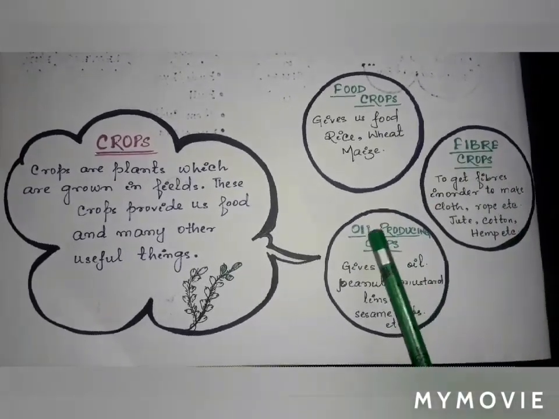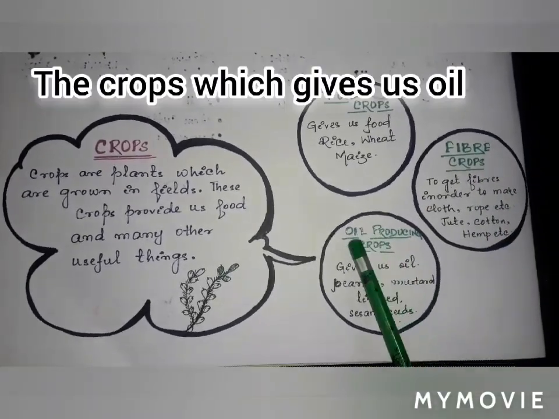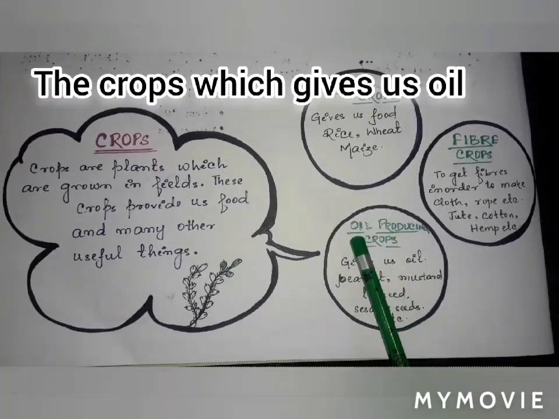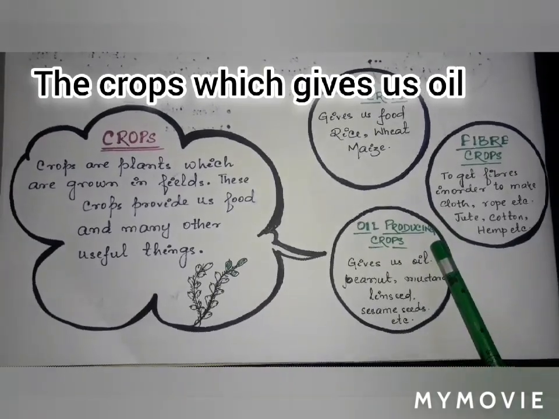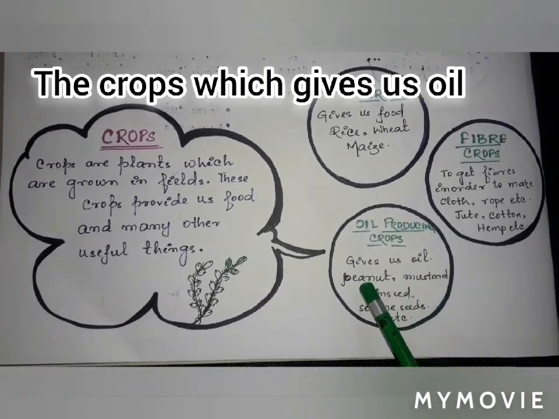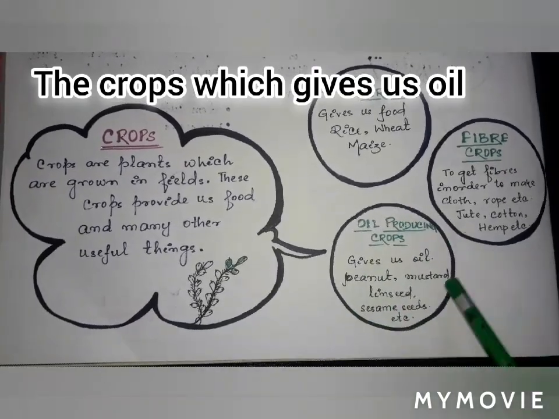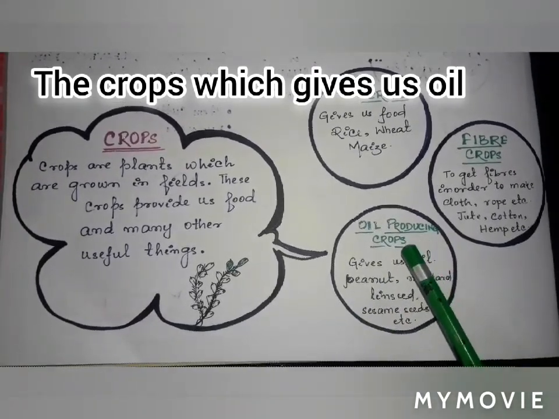Next is your oil producing crops. As the name suggests, the crops which give us oil are oil producing crops. And what are those? Peanut, mustard, linseed, sesame seeds and many other seeds from which we get oil are known as oil producing crops.